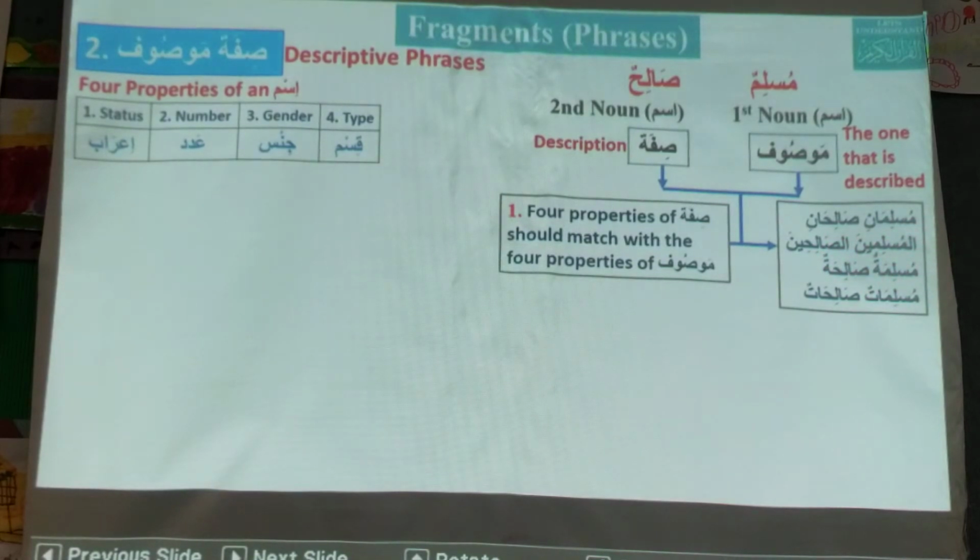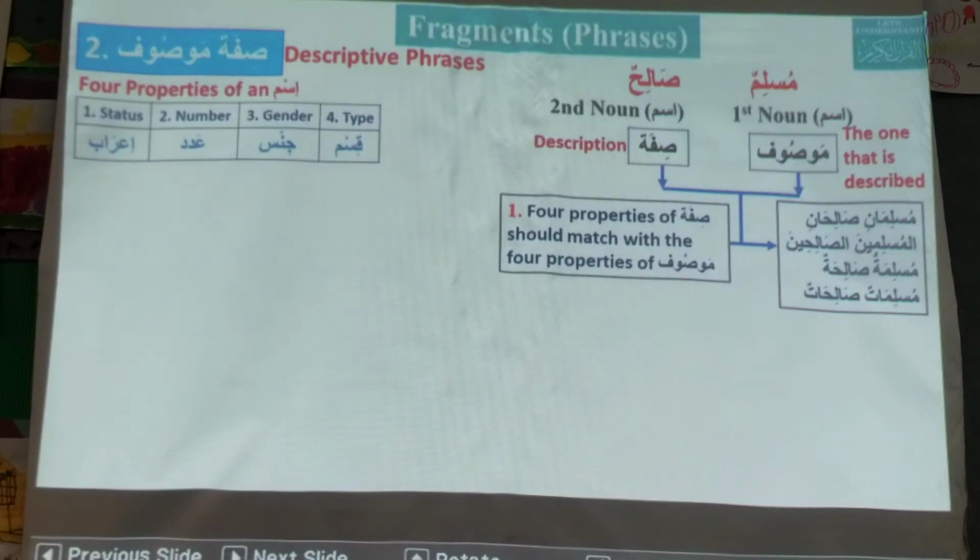If this is Muslimatun, a feminine Muslim, then the description should also be feminine: Salihatun. Muslimatun, Salihatun. If it is plural, what is the plural of Muslimatun? Muslimatun. And what is the plural of Salihatun? Salihatun. Righteous Muslim women. If I say Muslimatin, what should be here? Salihatin.